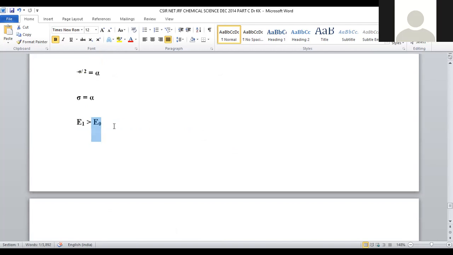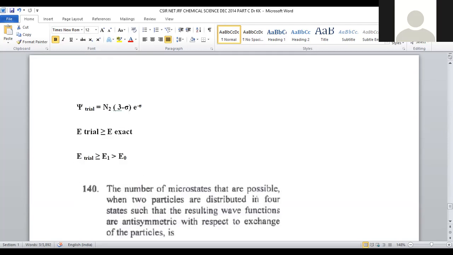Already we derived the relation that E1 will be greater than E0. So the trial wave function energy will always be higher than E exact. You can substitute the E exact value here.